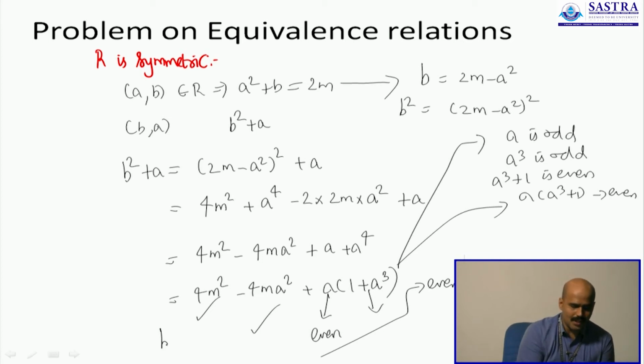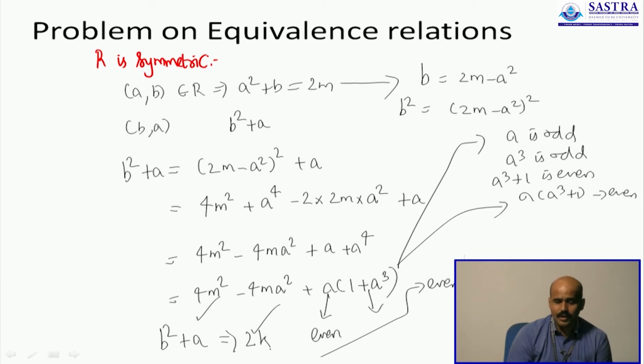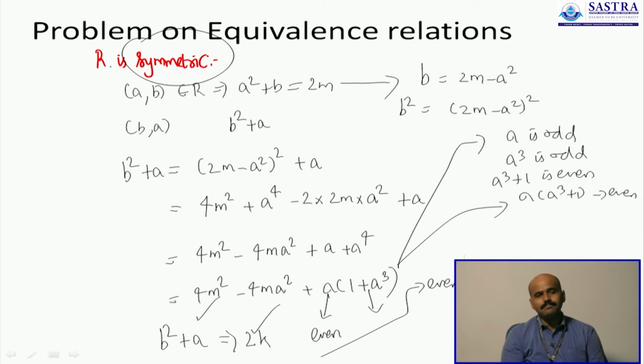So B square plus A will always turn out to be an even number of the form 2k, therefore R will be symmetric. Let's go on to the next part.